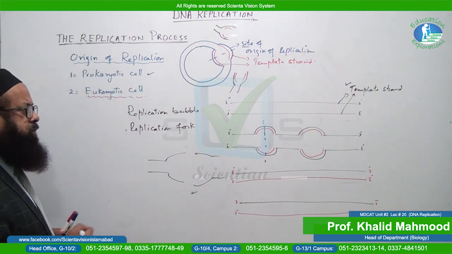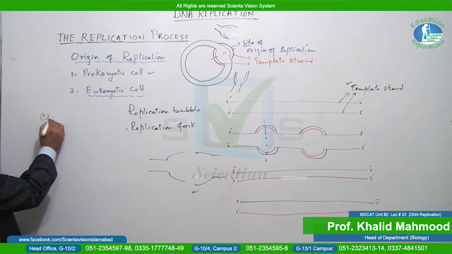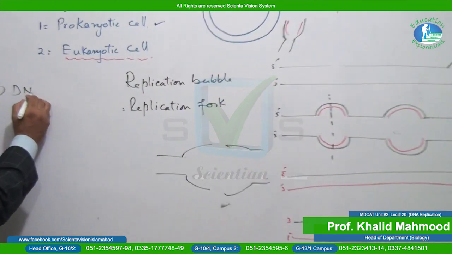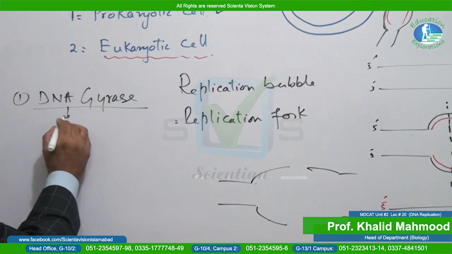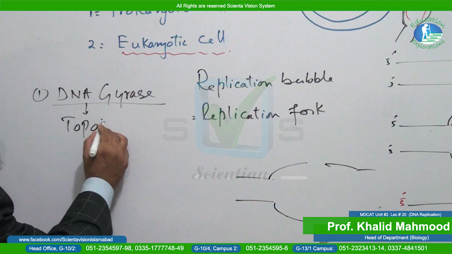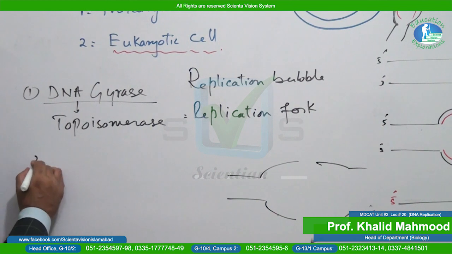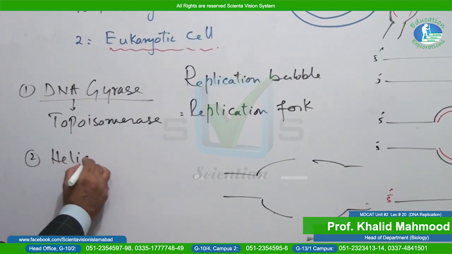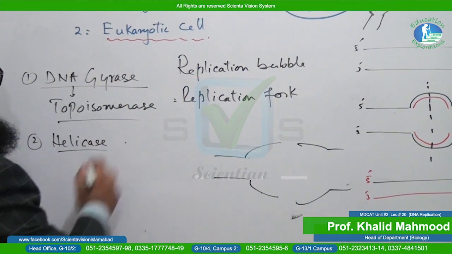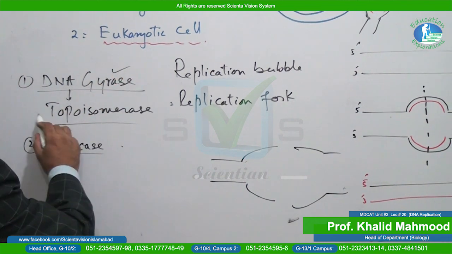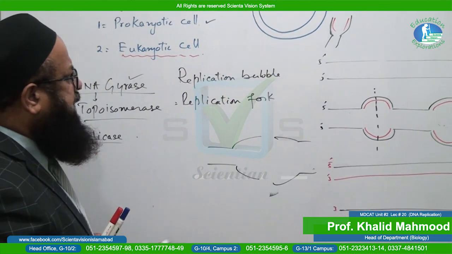Say for example, first of all, in case of replication bubble, number 1 is DNA gyrase, which is also named topoisomerase. This one is the first enzyme, and the second one is helicase enzyme. Gyrase, DNA gyrase or topoisomerase. What is the role of DNA gyrase or topoisomerase? You know that DNA is in a twisted form.